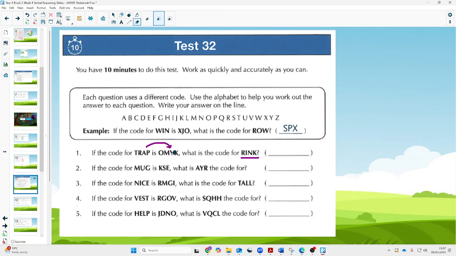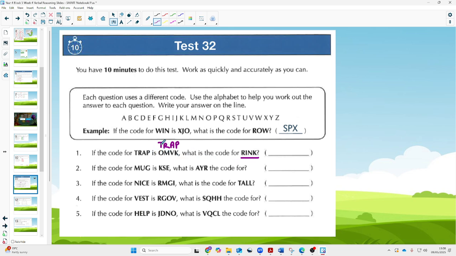So we're going to go from trap to OMVK, and then whatever the relationship is there, we'll apply it to rink. Now, what I might suggest here is you actually write the word above the code. So I'm going to write trap above OMVK, and then we're going to work out how we get that code and apply the same rule.